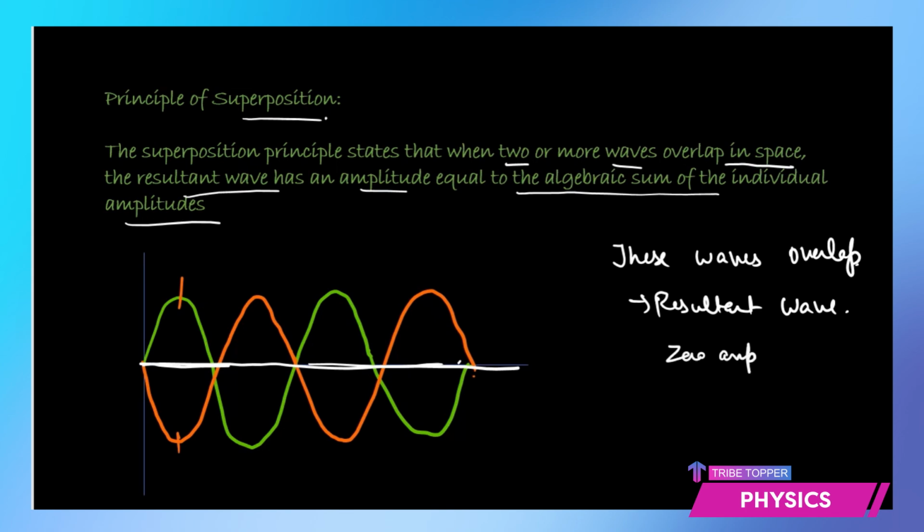And why is that? Because my resultant wave has an amplitude of A1 for one wave and negative A2 for the other wave. So it's A1 minus A2. Since I have considered A1 and A2 to be equal, my resultant wave has a zero amplitude. So this is what the principle of superposition is about, how the waves can overlap. They can give you a bigger wave, they can give you a smaller wave, or they can give you a wave with zero amplitude.